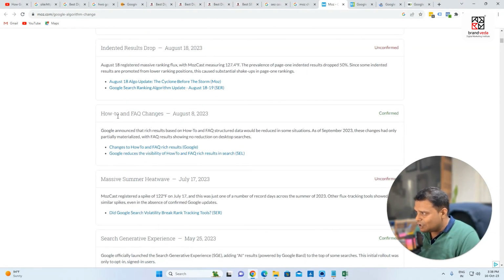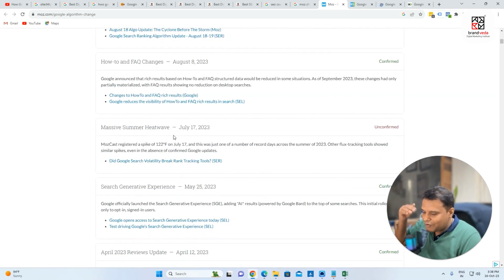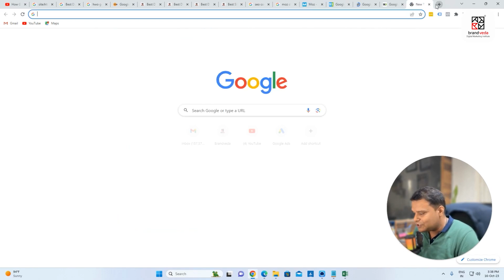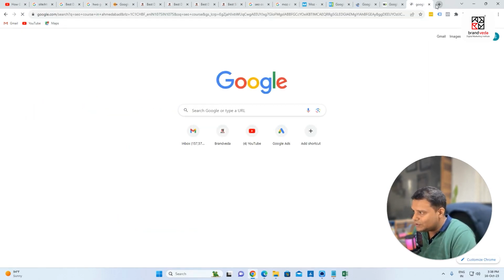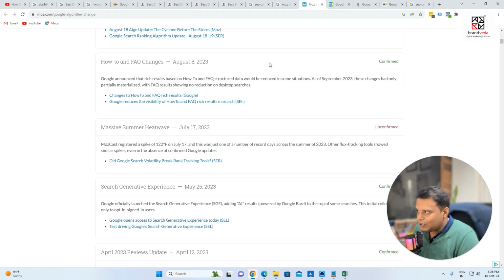From here you can find out what exactly changes they're making. You can see the FAQ changes. Let's say when you search, there might be a lot of results coming. For example, if I search for the same SEO course in Ahmedabad, you can see there are FAQs. Google started working on FAQs as well. So this might be because of some